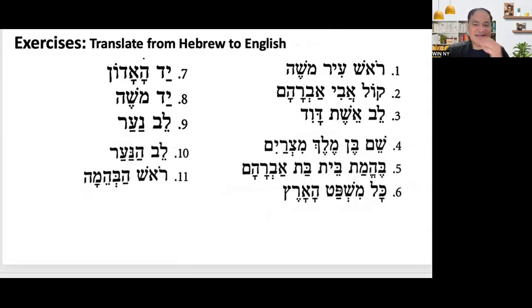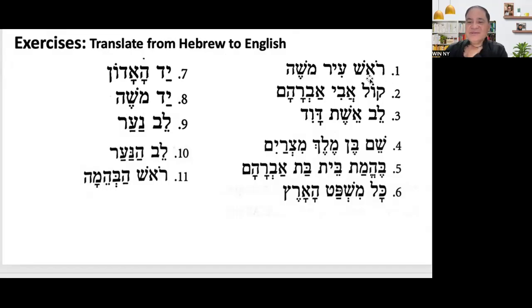All right. Okay, so this is your first exercise, which you will translate today. You will post it to our classroom, or you will email it to me. Okay, because I already gave you my email. So you just email your answer to me or post it to our classroom. So, what are the requirements? Translate from Hebrew to English.